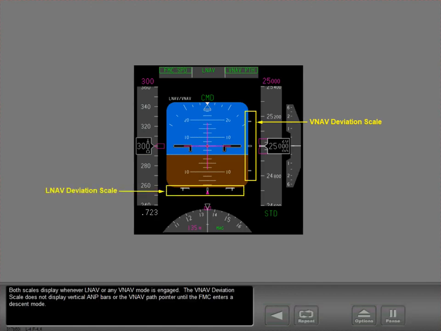Both scales display whenever LNAV or any VNAV mode is engaged. The VNAV deviation scale does not display vertical ANP bars or the VNAV path pointer until the FMC enters a descent mode.